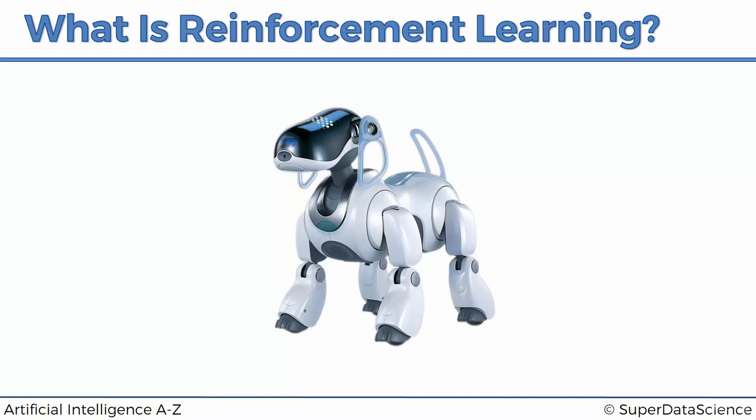You have this reinforcement learning algorithm, which is told that the goal is to get from where you are now, not knowing anything, to the end of the room, for example. And here are the certain actions you can take. You can move your right foot, you can move your left foot, you can move your right back foot, left back foot. So here are all the degrees of freedom that you can do. You can move them like this, you can move them like that. So like a list of actions you can take.